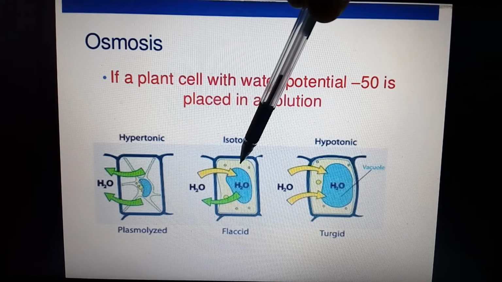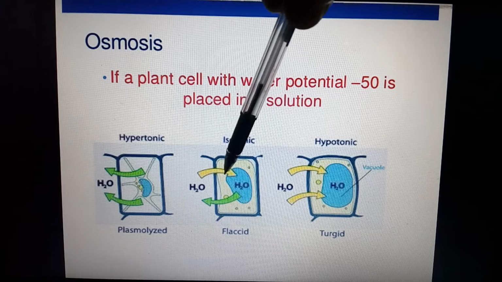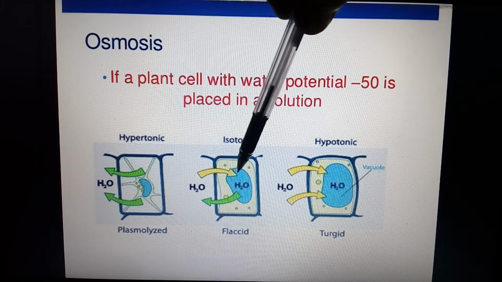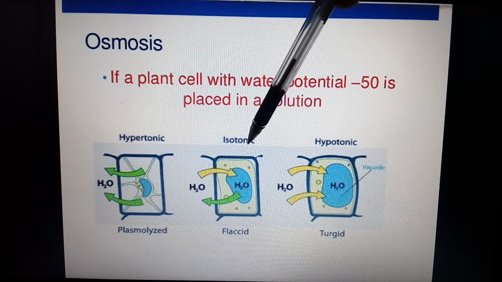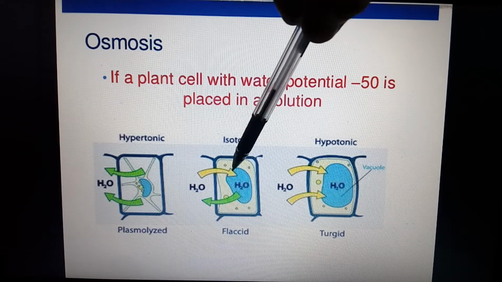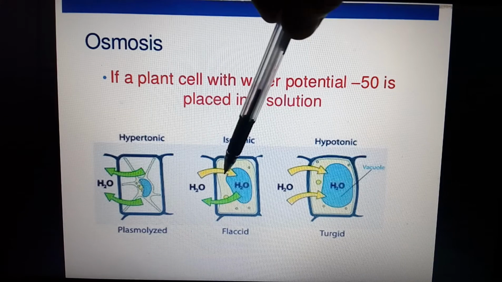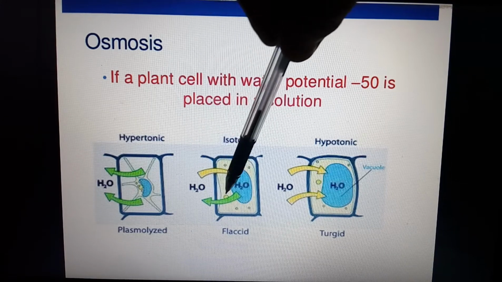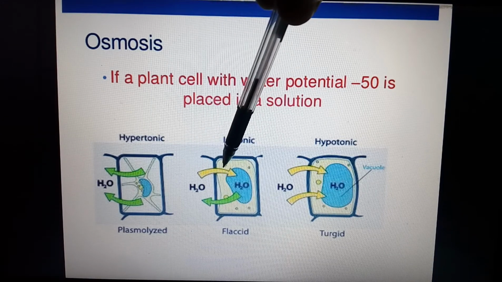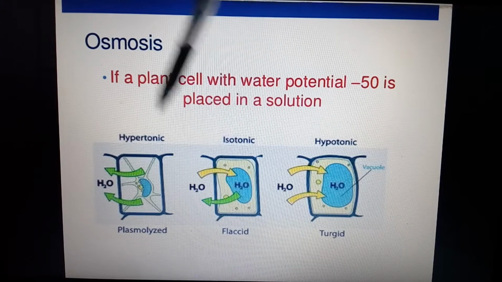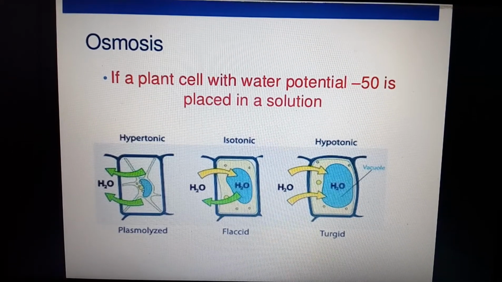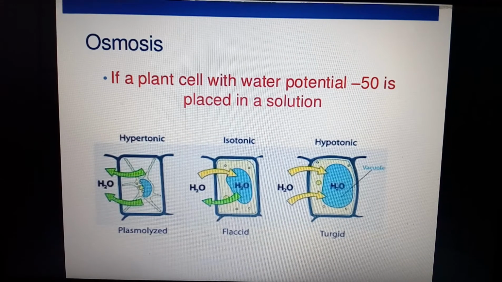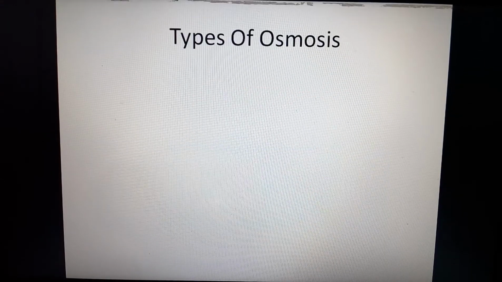When the cell is kept in an isotonic solution, that means the concentration of the cell cytoplasm and the concentration of the surrounding medium are the same, then it is called isotonic. Then water moves in as well as out in equal numbers. So this is about osmosis. With the help of this diagram also we can simplify the process of osmosis.